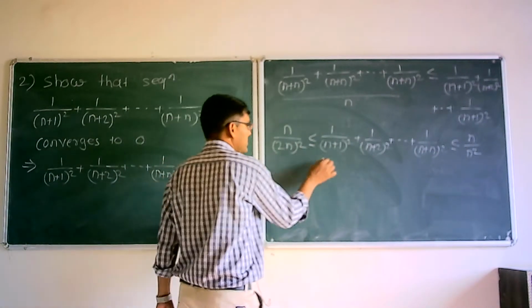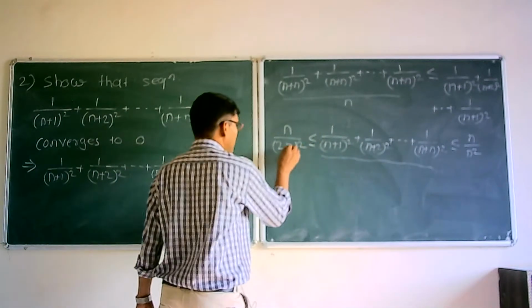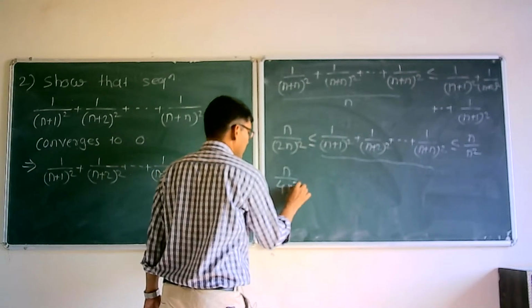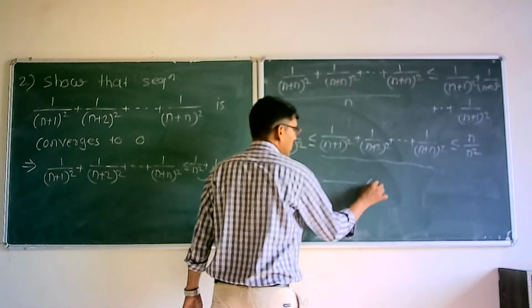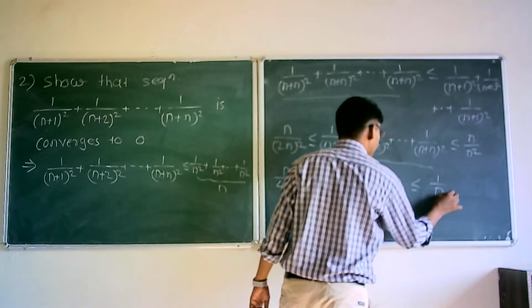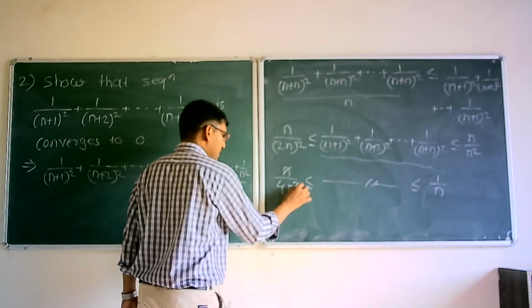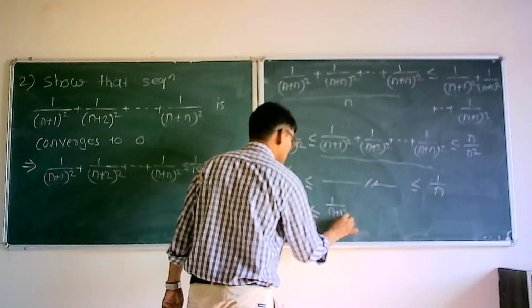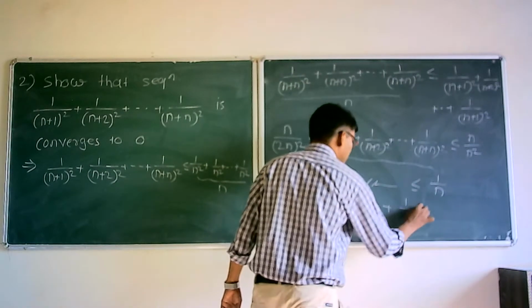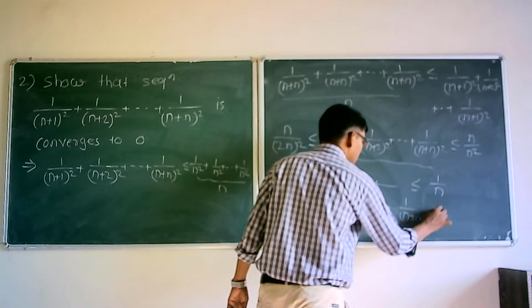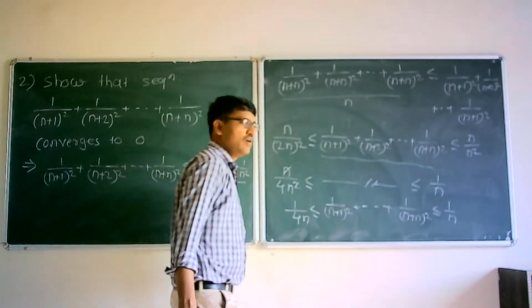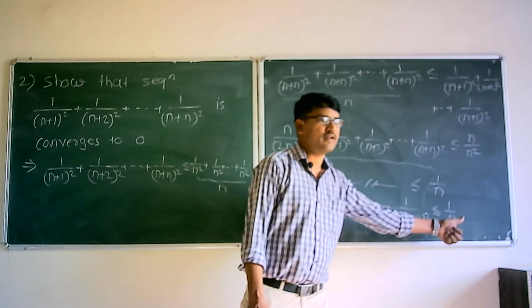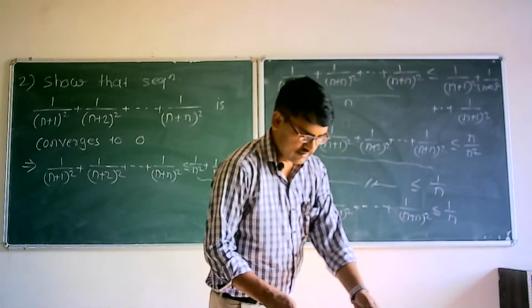So if you simplify, this total term lies between n divided by 4n square less than or equal to this total term less than or equal to 1 upon n. Again, if we cancel one n, it is 1 upon 4n less than or equal to 1 upon (n+1)² plus ... plus 1 upon (n+n)² less than or equal to 1 upon n. So this sequence lies between 1 upon 4n and 1 upon n for every natural number n.